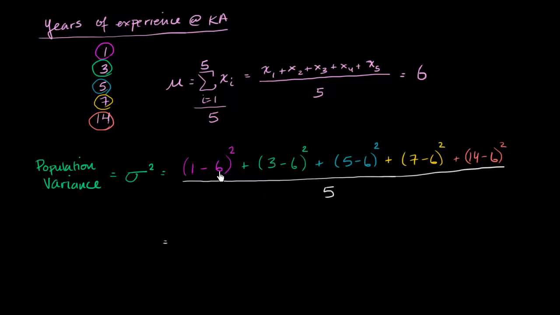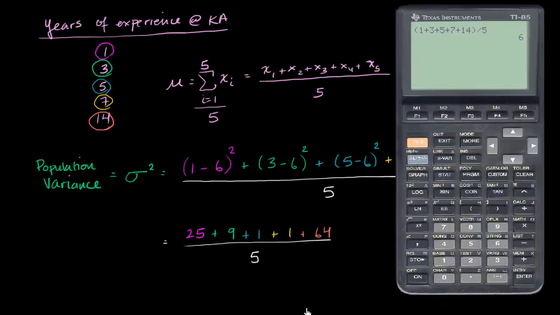1 minus 6 is negative 5. Negative 5 squared is 25. 3 minus 6 is negative 3. If I square that, I get 9. 5 minus 6 is negative 1. If I square it, I get positive 1. 7 minus 6 is 1. If I square it, I get a positive 1. And 14 minus 6 is 8. If I square it, I get 64. And then I'm going to divide all of that by 5.